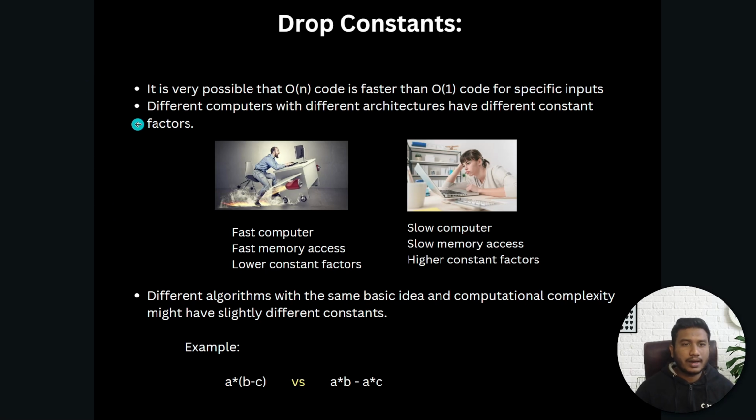So guys, here if you see, it is very possible that BigO of n code is faster than BigO of 1, that means a constant code, for specific inputs. So this is one of the ideas behind dropping constants.